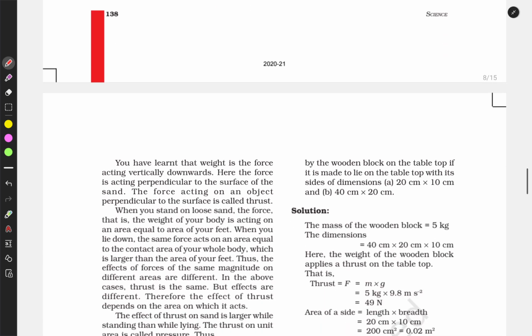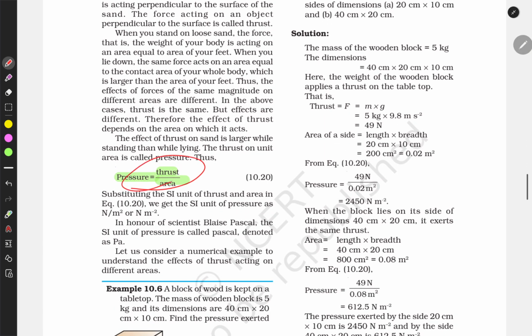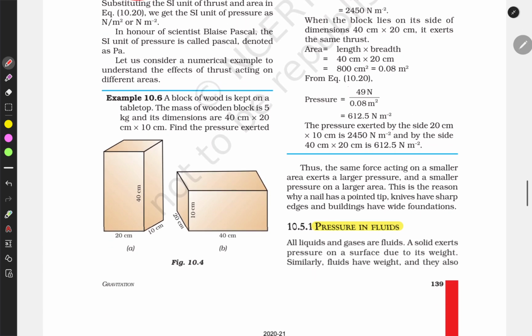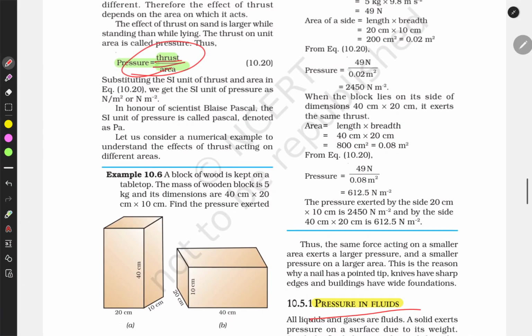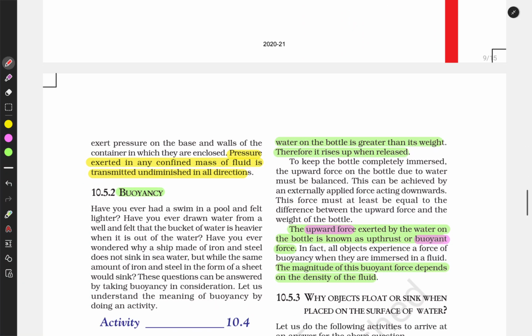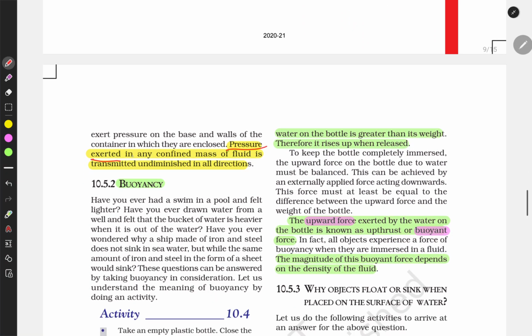What is pressure? Pressure is thrust upon area. Pressure in liquids. Now we are discussing pressure. Pressure exerted in any confined mass of a liquid is transmitted undiminished in all directions.